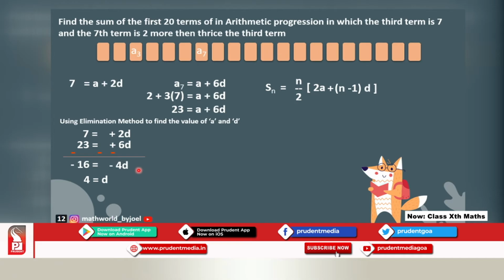Once you have got this as your answer, 4 is equal to D, substitute it in any one of the equations. So let us substitute in the first equation. 7 is equal to A plus 2D. My D value I have already calculated to be 4. So in place of that D, let us write 4. So 7 is equal to A plus 2 multiplied by 4, which will become 8.